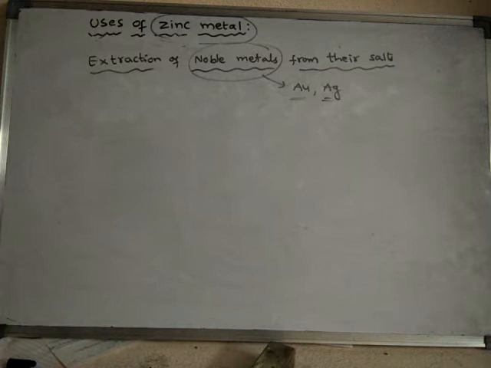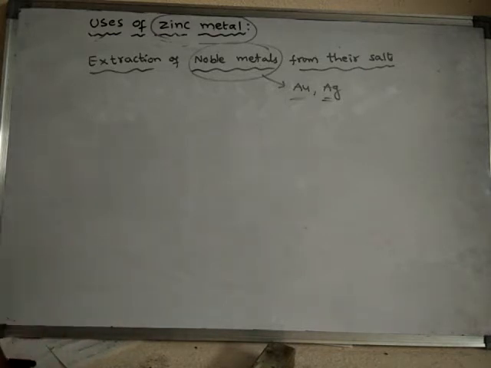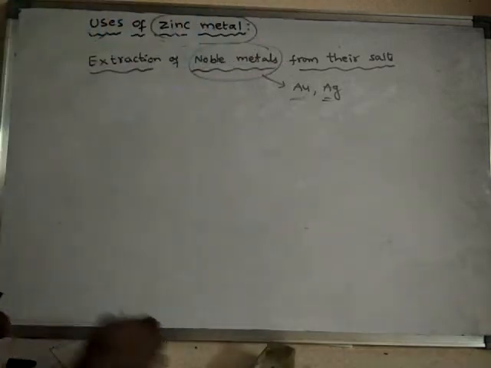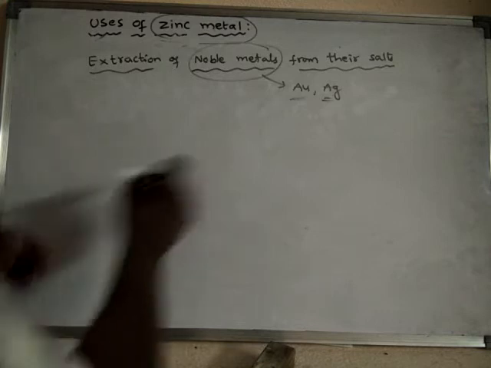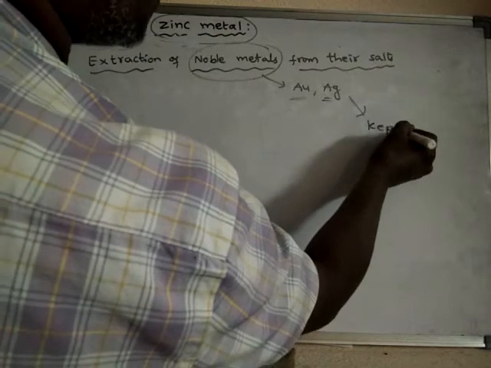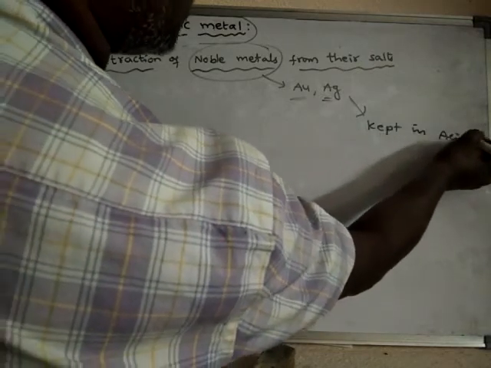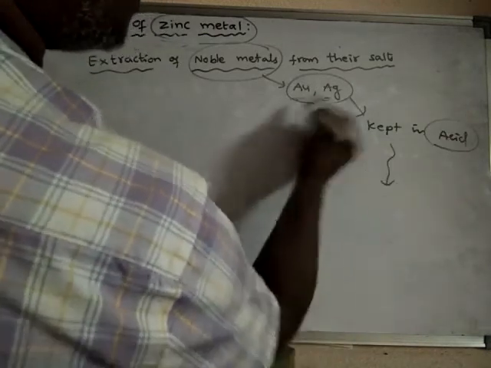Goldsmiths use gold or silver and keep gold or silver in acids. When gold or silver is kept in acid, they dissolve in the acid to form their salts.